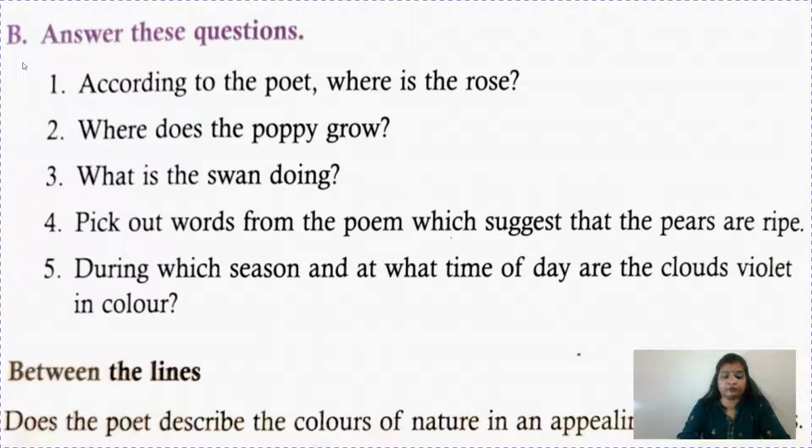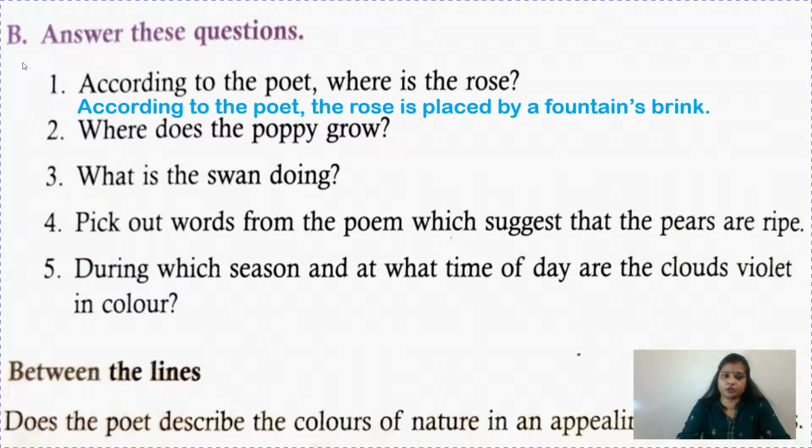According to the poet, where is the rose? According to the poet, the rose is placed where fountains drink. I have shown you the picture also. Where does the poppy grow? The poppy grows in its barley bed. We have seen the poppy, so beautiful, red in color. So they grow in the barley bed.